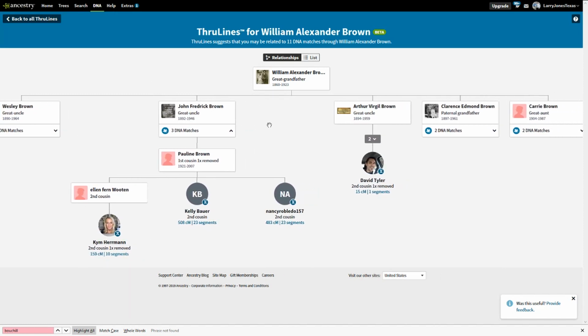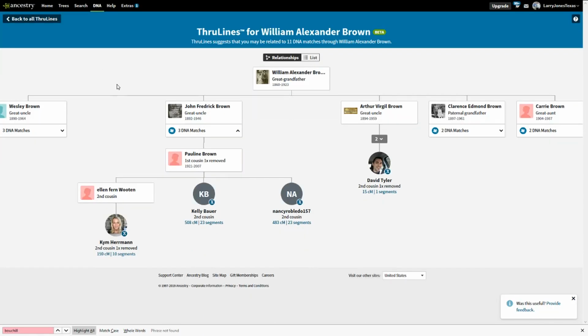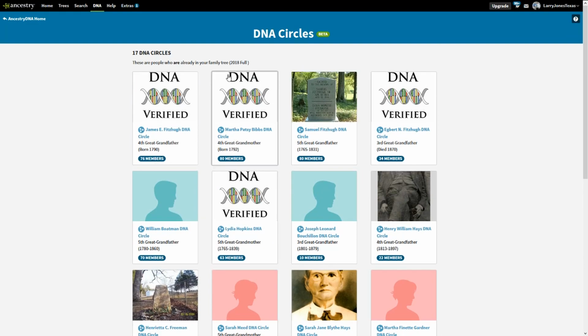Well, I'd say it's not a replacement yet. It's totally different, because if only 2 out of 17 results show up in the other, that's not a replacement. That's another tool. So if you're not going to show me all of these, don't take this out of my toolbox. You know, we talked about ThruLines being a great additional tool for the toolbox. Don't take this away. This is great, but don't take this away either, because I'm able to prove stuff that normally I wouldn't.